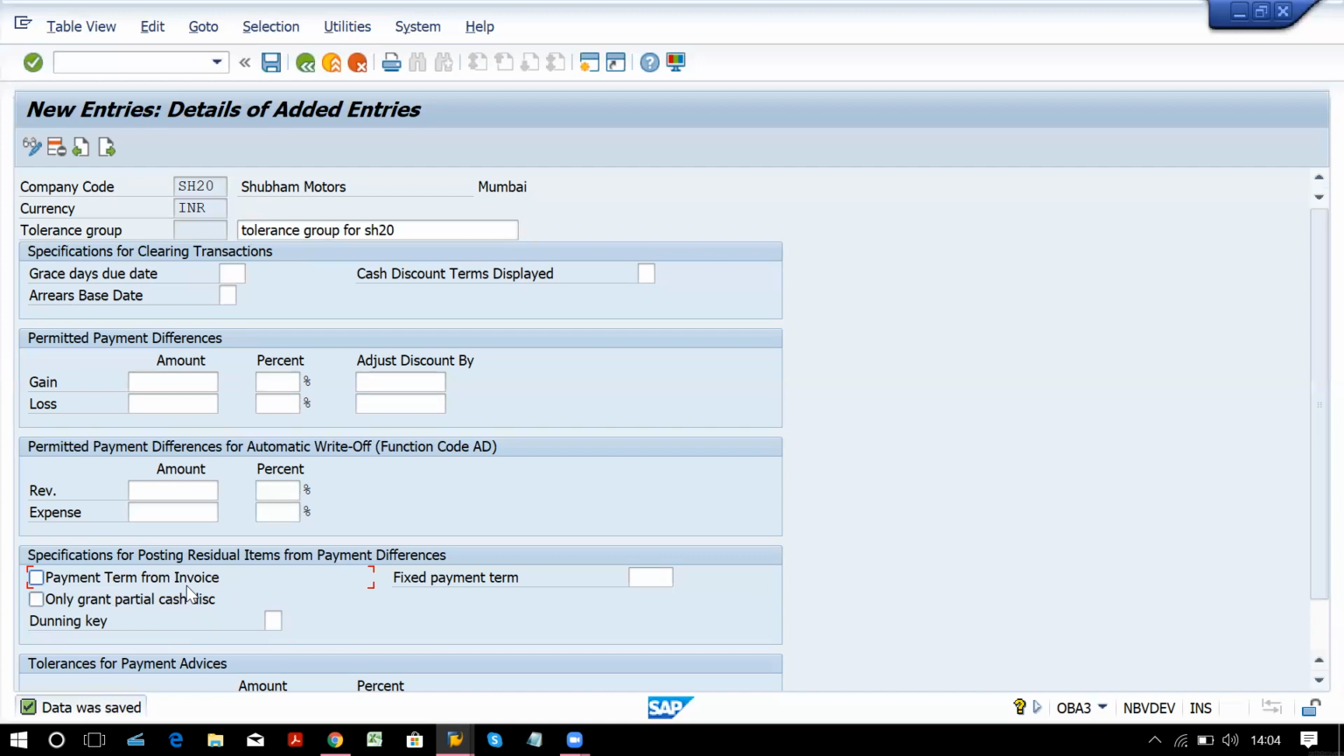In such cases, if you want to generate payment term from the invoice, you have to take over here. What is payment term? Terms and conditions are there, right? Whenever you deal with such goods and services, you have some agreements between your client and your vendor or customer. So payment terms from invoice, if you want to attach, you can include this tick. If you want to grant only partial cash discount to the customer, then you have to tick over here. Then the calculation of discount will be on a partial basis.